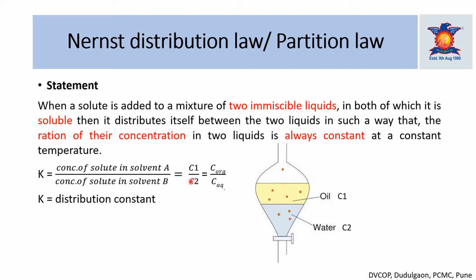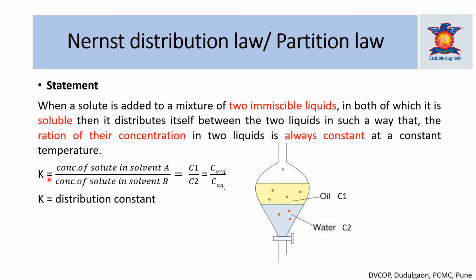So the ratio is C1 upon C2, that is the concentration of solute in the organic phase. Oil is the organic phase, and the concentration of this solute in the aqueous phase, that is the water. So this value K is always constant at a constant temperature. Why constant temperature? Because as we change the temperature, then solubility also changes. So this is just a ratio.